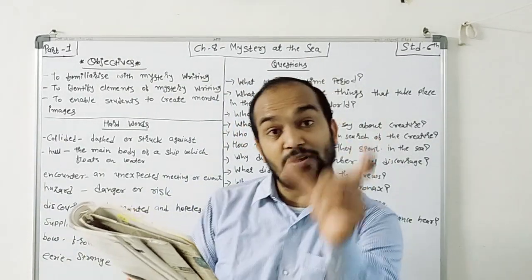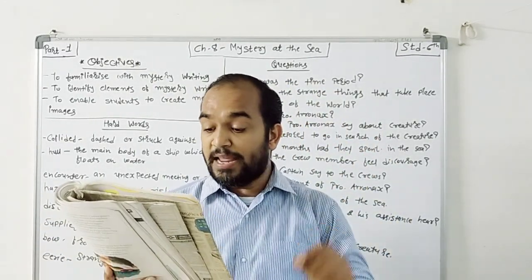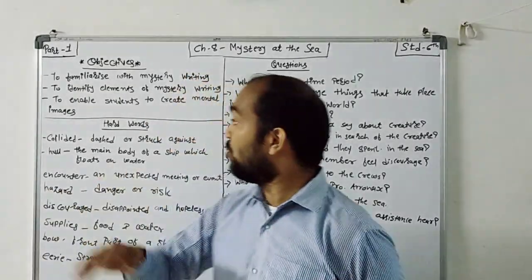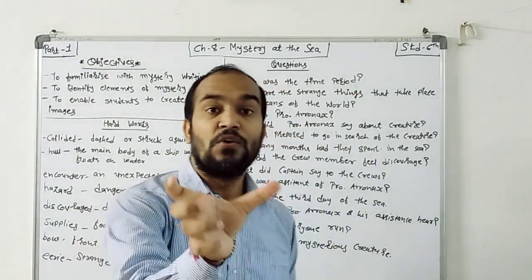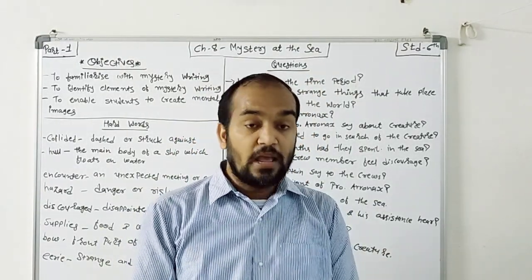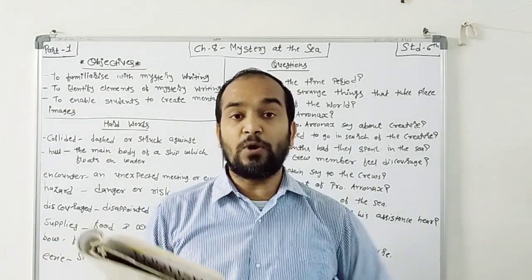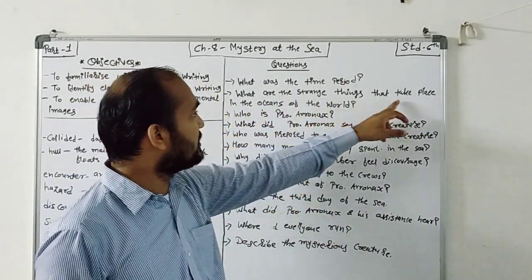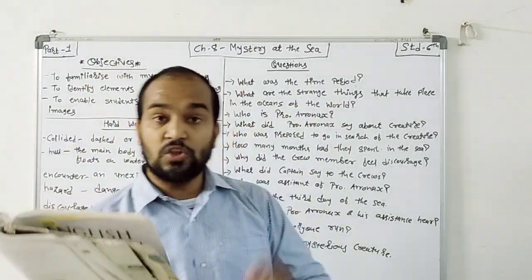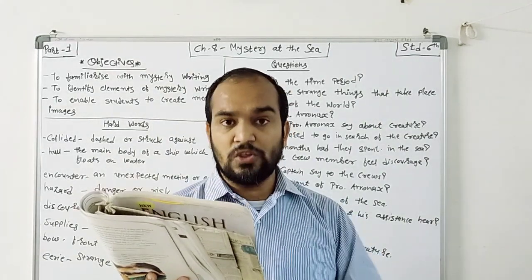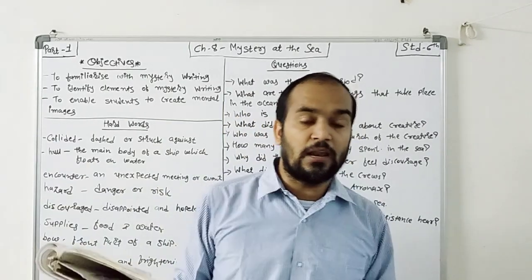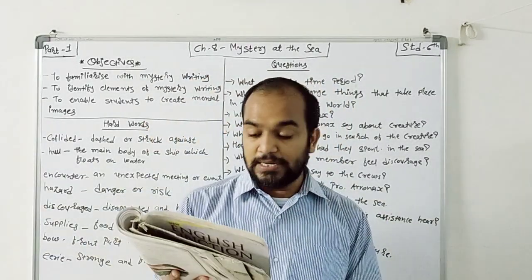See that in the first line, strange things began to take place in the oceans of the world. I told you about the elements of mystery writing. See, in that first line there is suspense, right? Strange things they had to see. Now who saw them? The ships reported, right? So what are the strange things that take place in the oceans of the world? The ships reported a huge creature that no one had ever seen before. They had seen one huge creature that they had never seen before.